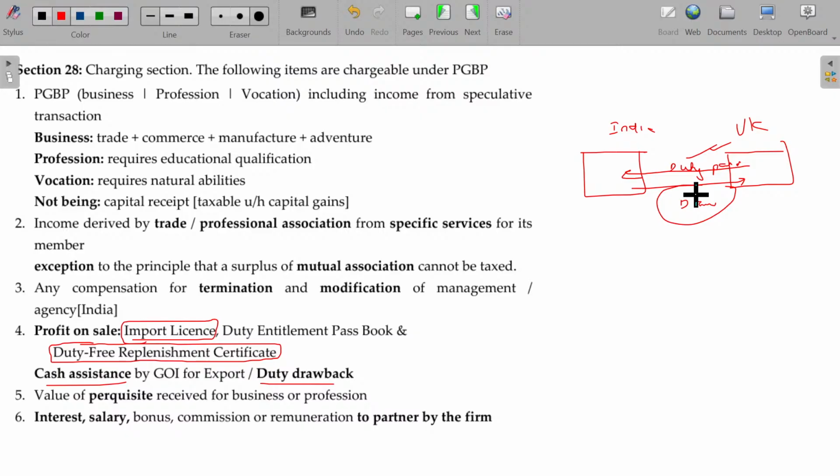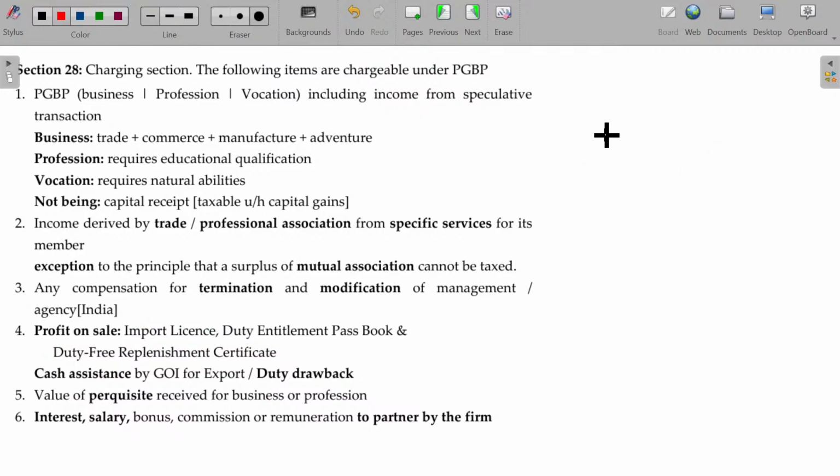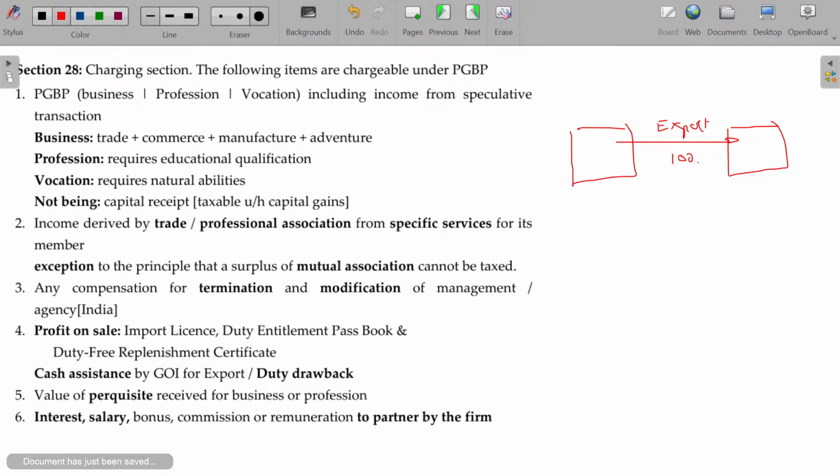Clear? Now, the other case: you export, no import. The government is double happy. "How much worth are you exporting, sir?" "100 lakhs dollars, sir." "Oh, so much. I will give 10 lakhs free." So this 10 lakhs you will be getting free, it's called cash assistance. The cash assistance is your revenue. Otherwise, you will be getting 110: from the foreign export, 100, and from the Indian government, 10. So 110 you will be getting.